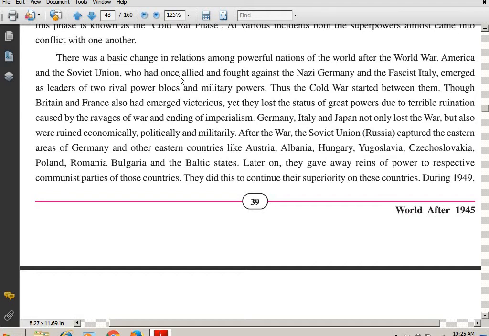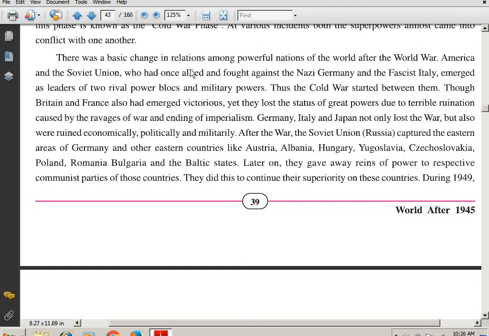There was a basic change in relations among the powerful nations of the world after the World War. There was, what, students? A change in relations among the powerful nations. Which were the powerful nations? England, France, America, and Russia. They were the powerful nations. But by the time World War II gets over, America and Russia are trying to show their supremacy over the world. And that is how they had this type of tense relationship.